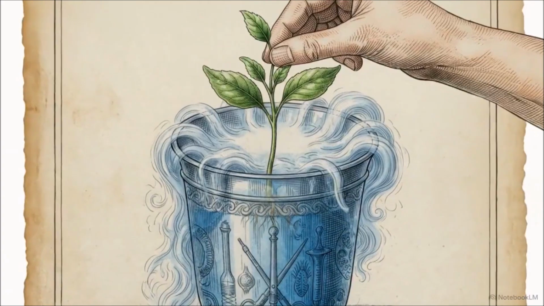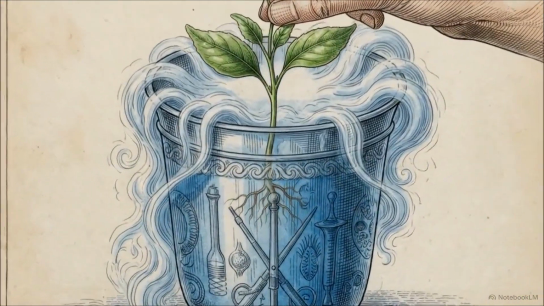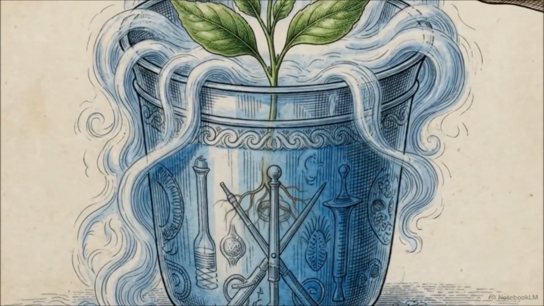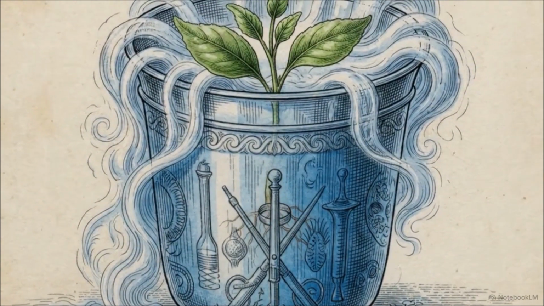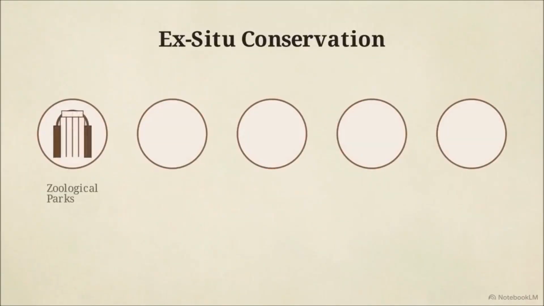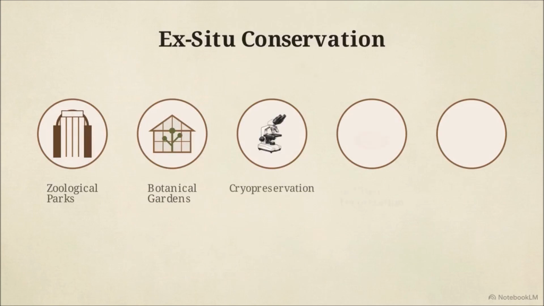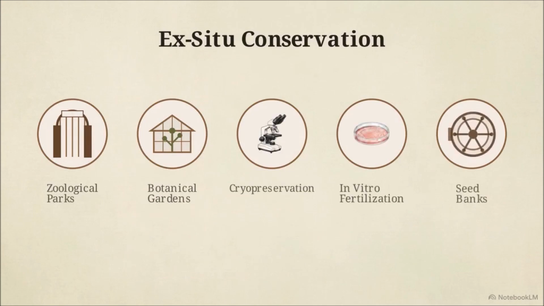The second approach is ex situ, or off-site conservation. This involves removing threatened animals and plants from their natural habitat and placing them in specialized settings. Key interventions include zoological parks, botanical gardens, cryopreservation of gametes, in vitro fertilization, and maintaining genetic strains and seed banks.